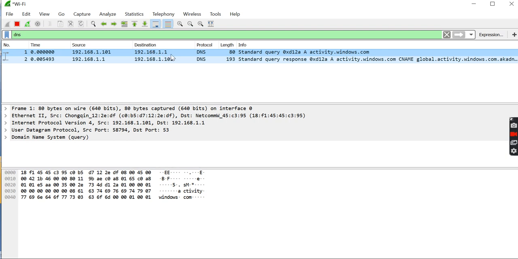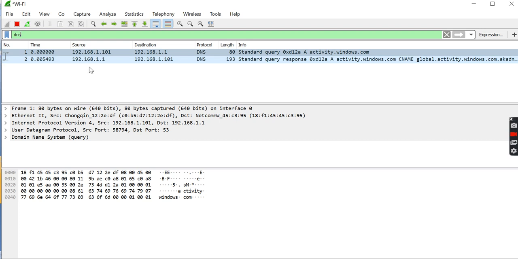As you see in the response, this is the source address and this is the destination address, which means when we give commands, then my source address is 192.168.1.10 and the destination address is this one. When we get the response, this is the source address and this is the destination address.